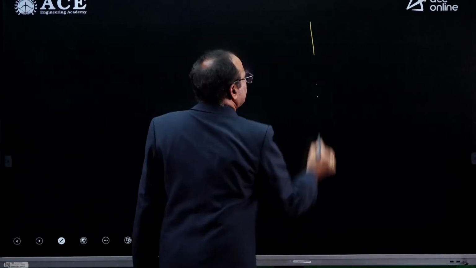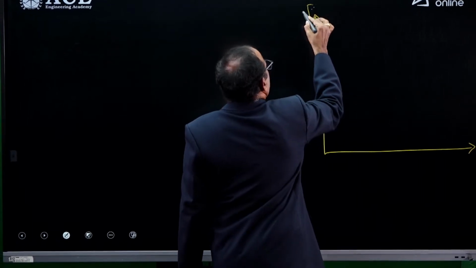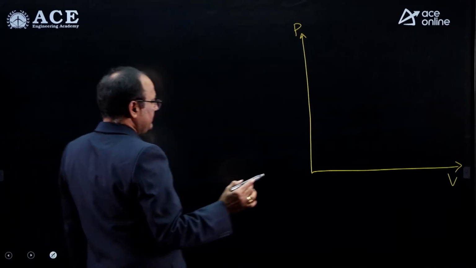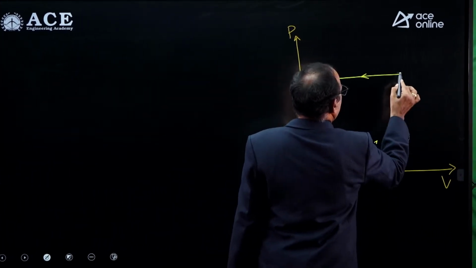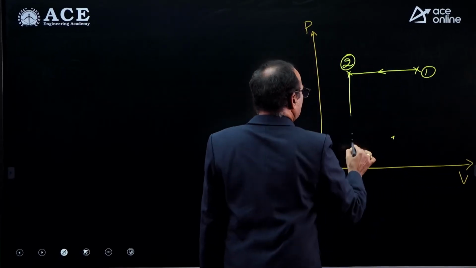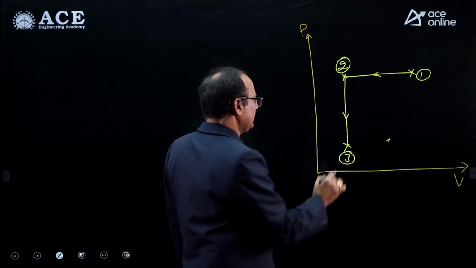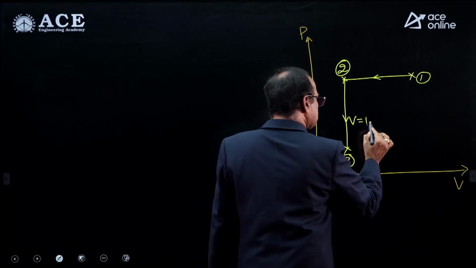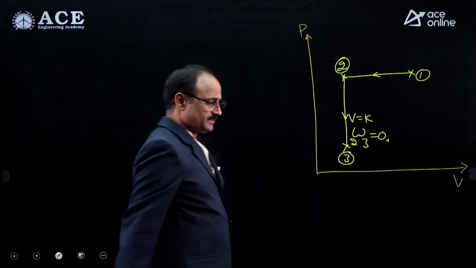The PV diagram I can mark like this. The pressure versus volume diagram I can mark like this. Until the piston reaches the stoppers, it is a constant pressure cooling process, 1 to 2. And 2 to 3, once the piston reaches the stoppers, the gas is cooling at constant volume, and here work done is 0 because volume remains constant. Work for 2 to 3 equal to 0.